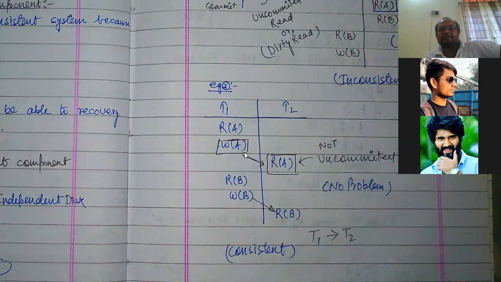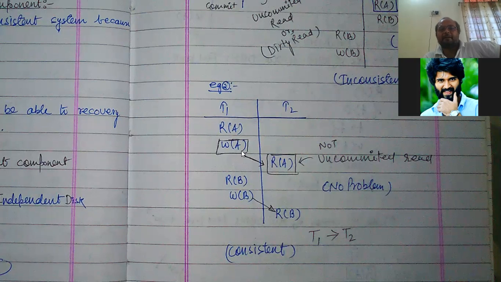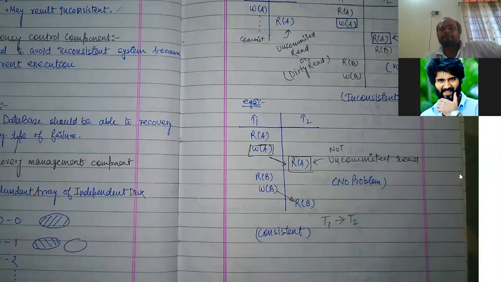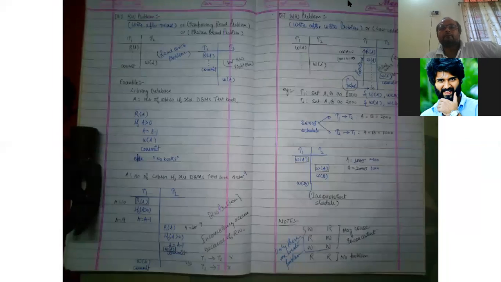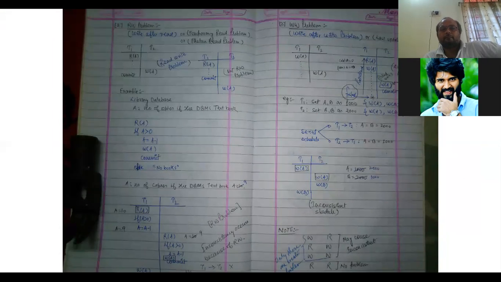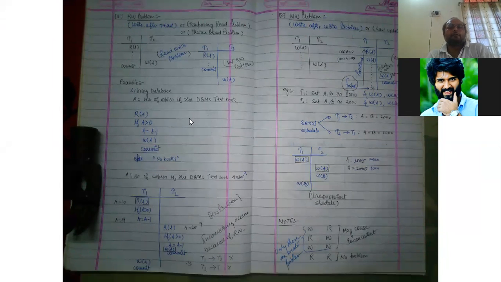If it commits the value over here and then it reads the value, that means it is reading the right value, not the wrong value, because it is committing, saving all the work it has done. Now, you got it.